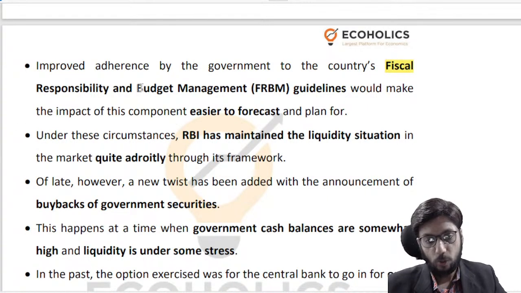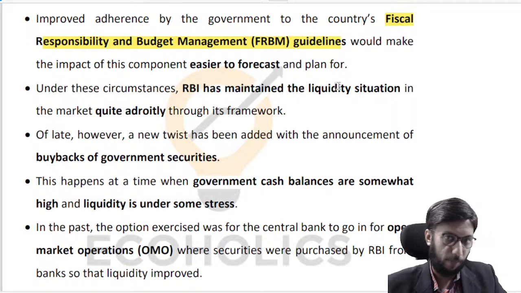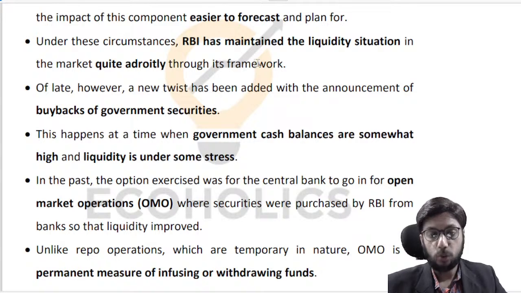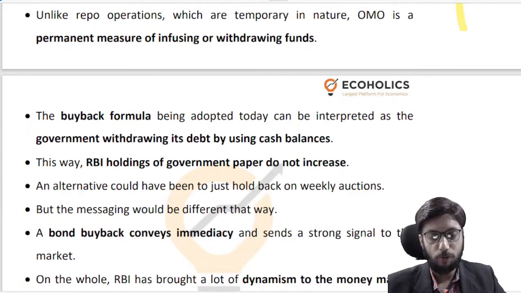The government adhering to fiscal responsibility and budgetary management guidelines is also very important. The government should keep its borrowing within constraints, which is what FRBM does. So we want to make sure that the government is on the right track. Be that as it may, the conclusion is that RBI has maintained the liquidity situation quite adroitly. And there are some recent developments regarding the buyback of government securities. You can ignore that if you want; it's not so important.